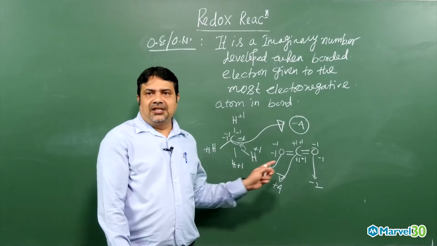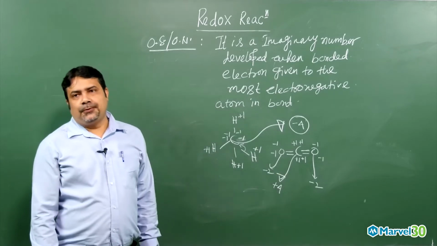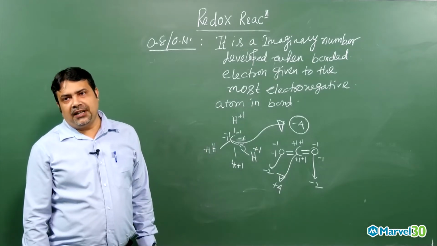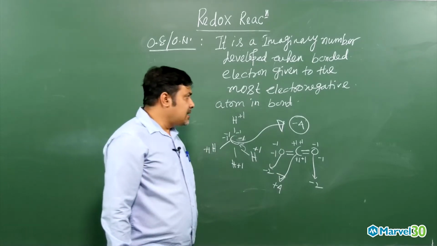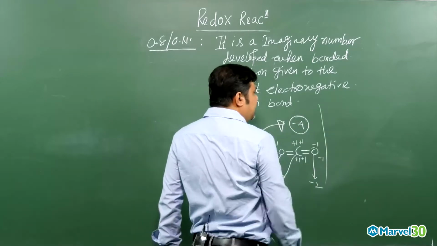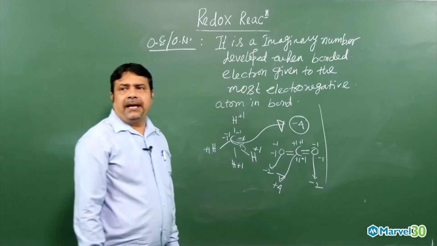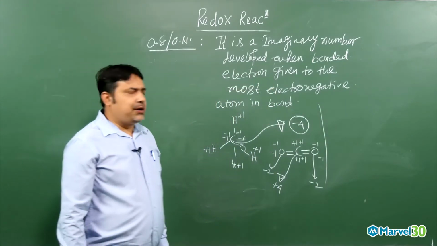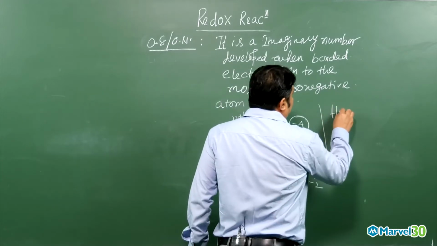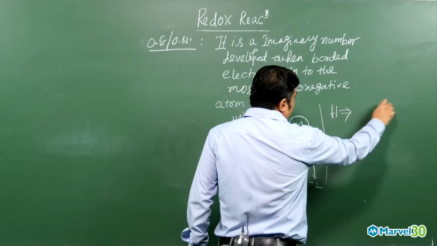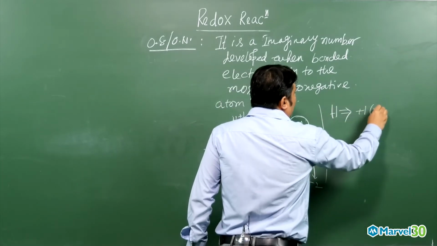That is why the range of oxidation state will be +4 to -4. Got the point, my dear student? So now there are certain rules. Again, the next rule we can explain is hydrogen. The hydrogen oxidation state generally will be nothing but +1 with non-metal.